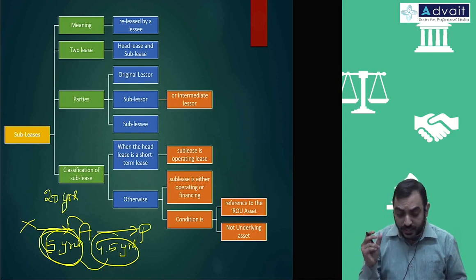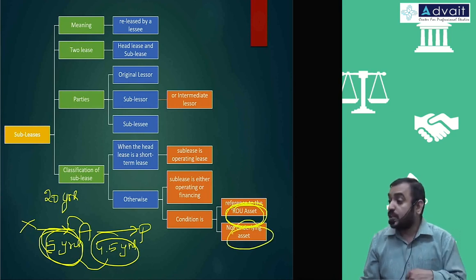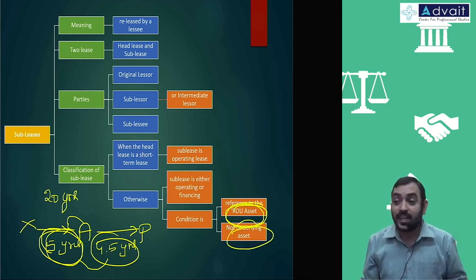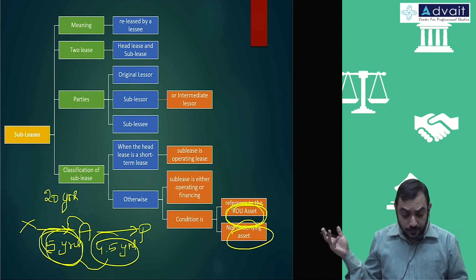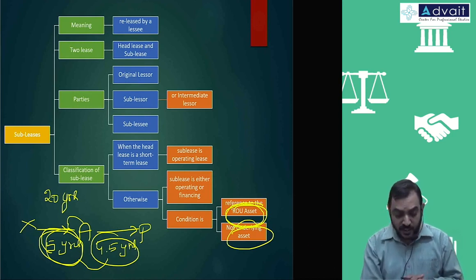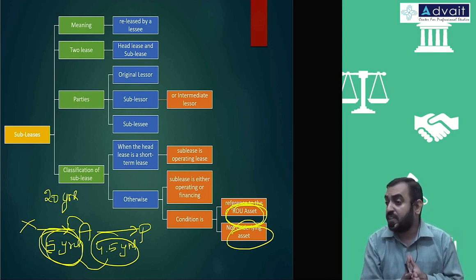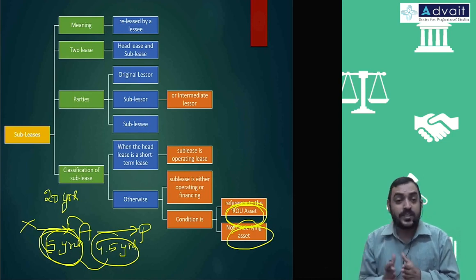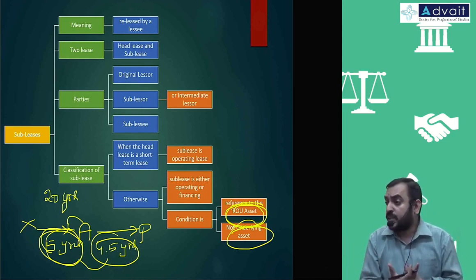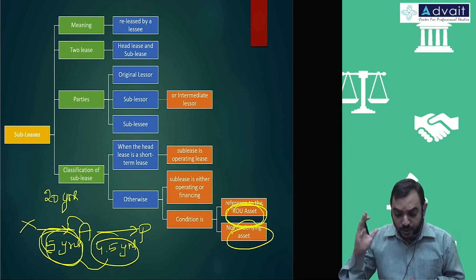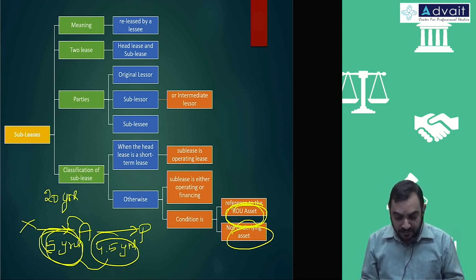So when you're looking at the time period, you should look from the asset under control, not its original basic economic life, because Mr. A in this case is having the control only for a period of 5 years. So out of 5 years, how much is he giving? Within his control, how much is he transferring? That should be the basis, not the original life of the asset. That's what I mean by this point.